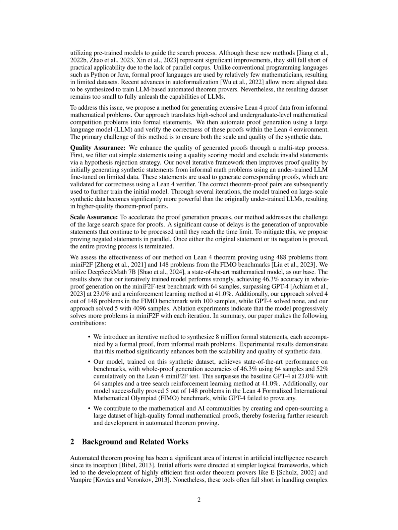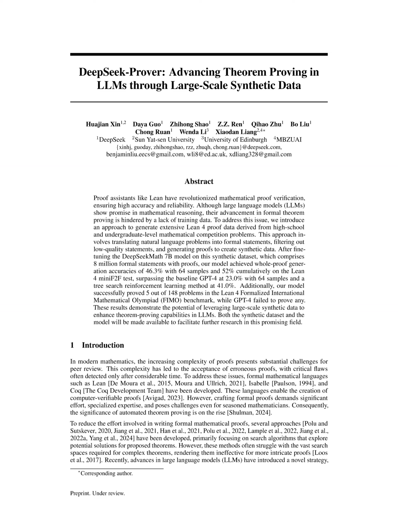The proposed method aims to solve the problem of generating extensive formal proof data by auto-formalizing informal mathematical problems, filtering out low-quality statements, and proving the correctness of these statements using a large language model, LLM, and a formal verifier. The method addresses the challenges of crafting formal proofs manually, the limited availability of parallel corpus for training LLM-based automated theorem provers, and the inefficiency of existing methods in handling the vast search spaces required for complex theorems.